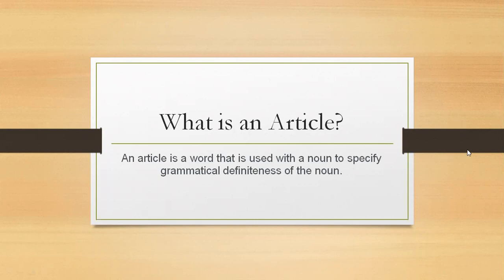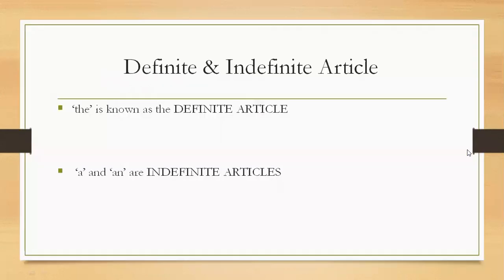So, how many articles are there in English grammar? The articles are divided into two types, definite and indefinite articles. The is known as the definite article. So, there is only one definite article, that is the. And there are two indefinite articles, those are a and an. So, there are in total three articles in English grammar: a, an, and the.